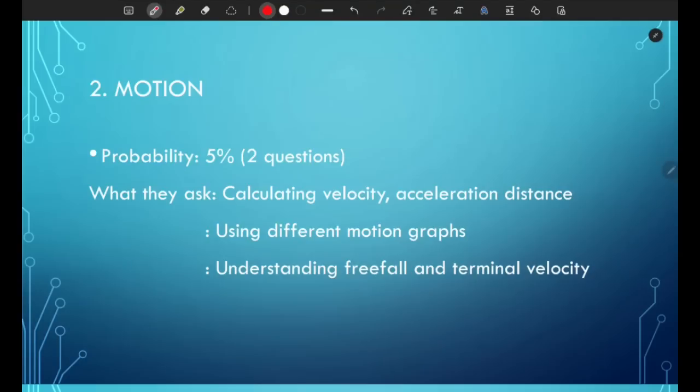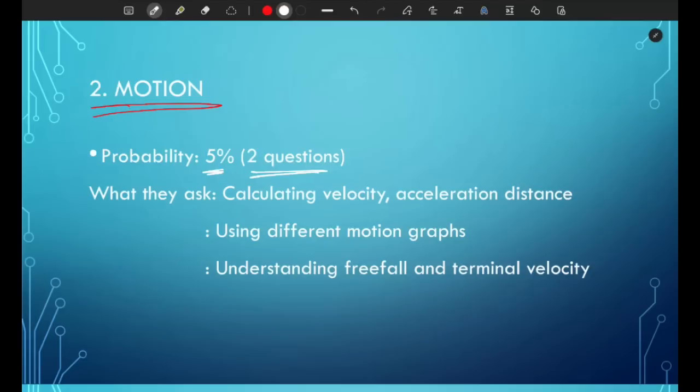Now the next topic is motion. The probability is 5%, so expect two questions per paper. What's interesting about motion is that in the 2023 May/June papers, it was usually two questions, but what I've consistently seen in the October-November papers is just one question. All the October-November papers had only one question about motion. So we see a decrease in the popularity of motion, but it would still come.